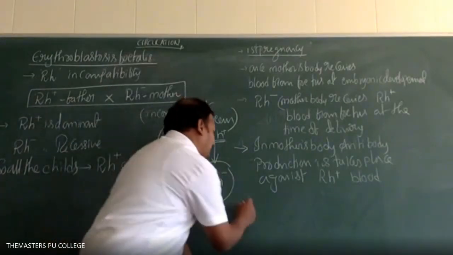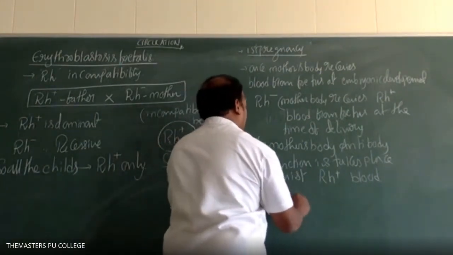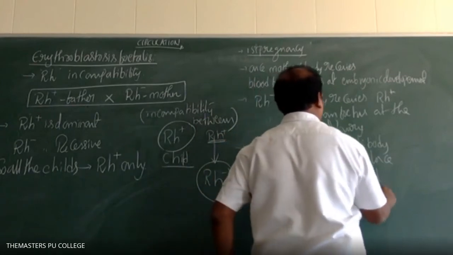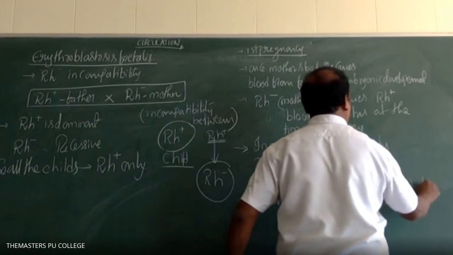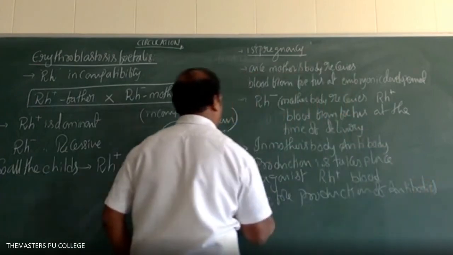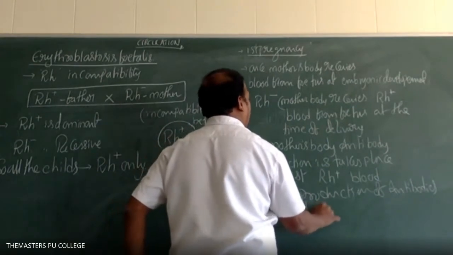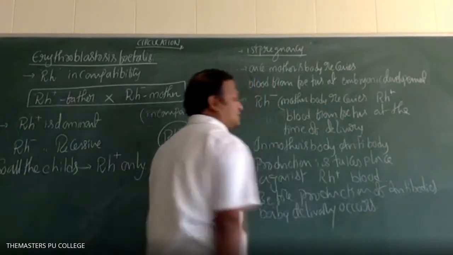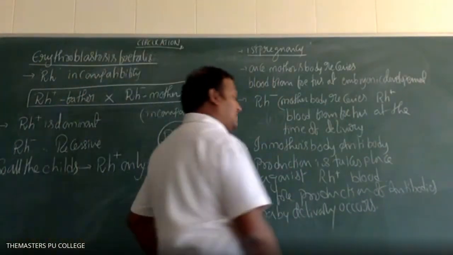So before production of antibodies, baby delivery takes place. So is the first child safe or not? Obviously, the first child is safe.